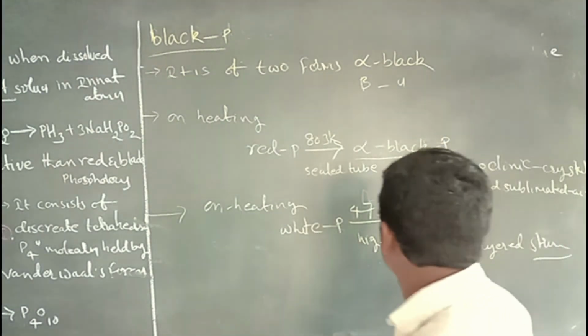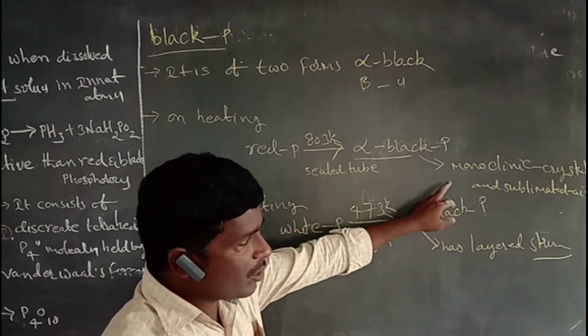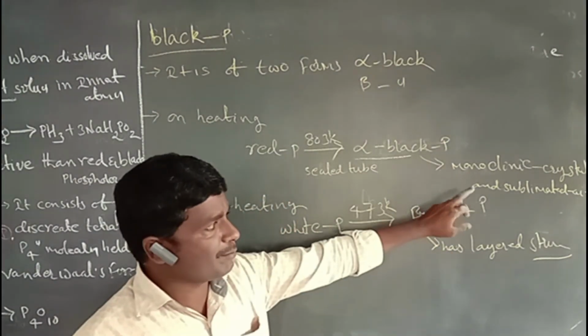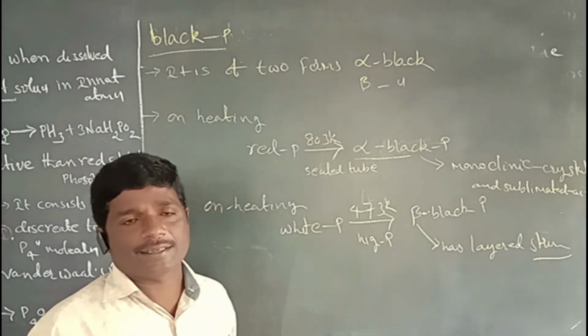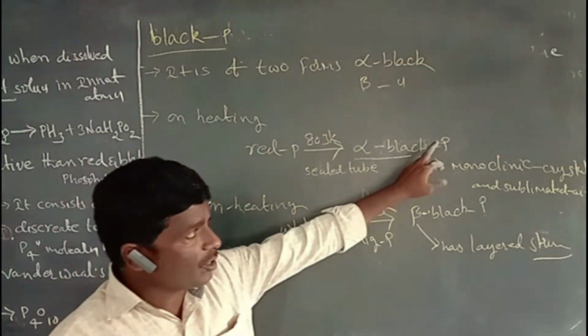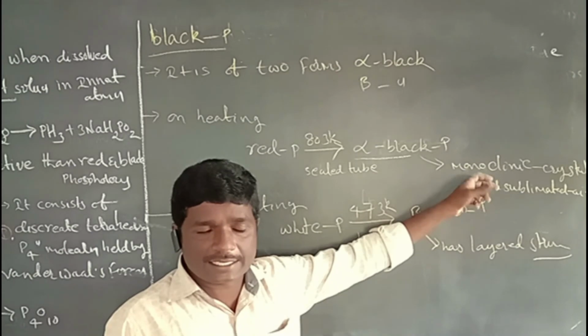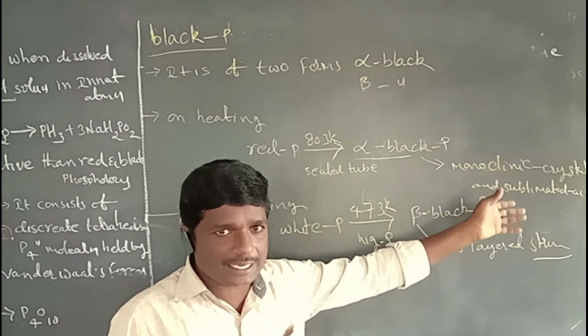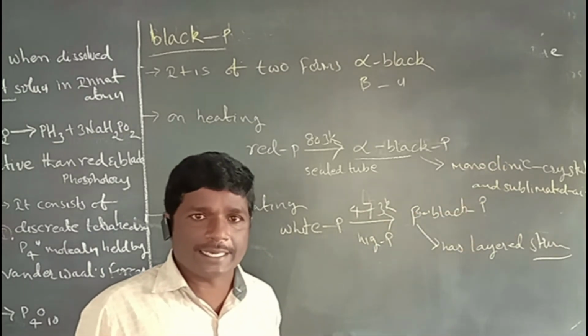Alpha black phosphorus has monoclinic crystals and is stable in air. It exists as monoclinic crystals.